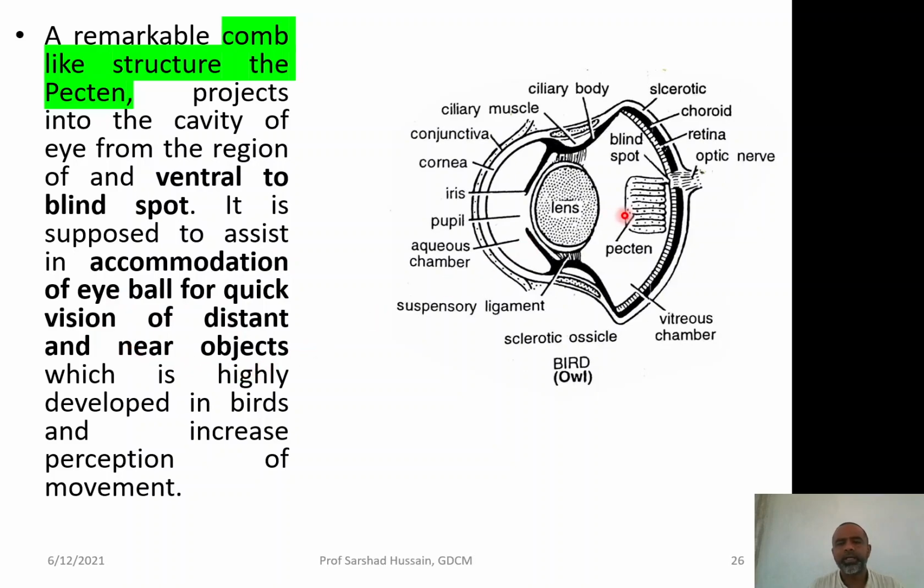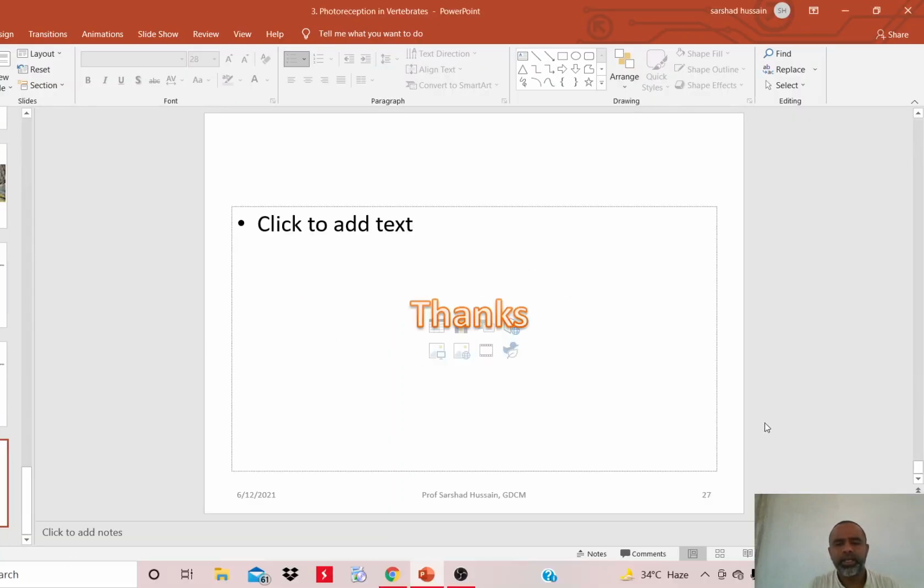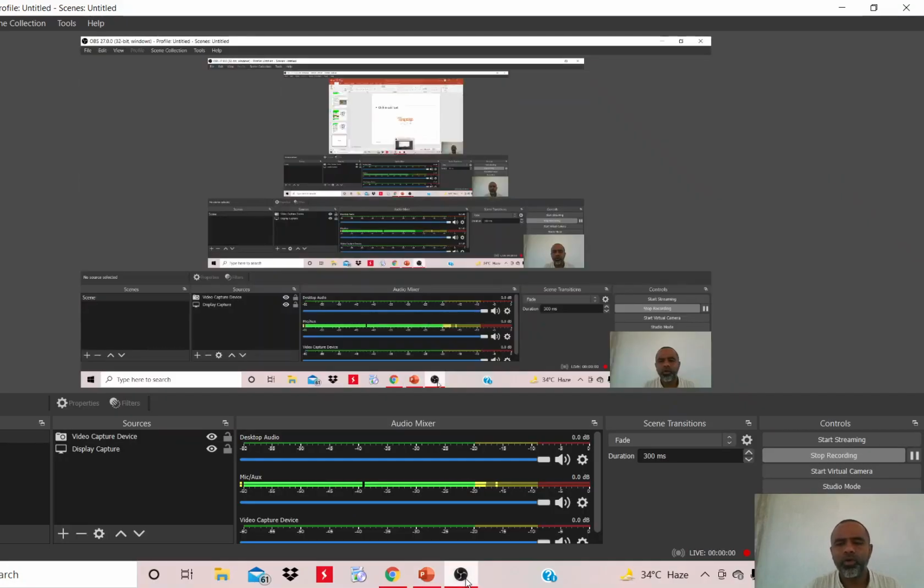So, basically when the eye has to see far away and near, in order to adjust the eye, this pecten helps in accommodation for the distant and the near objects. This pecten is highly developed in birds, and it increases the perception of movement. It was less developed, as we have seen previously, in the reptiles. This is about the various types of eyes and their comparative account, and this is the photoreception in the vertebrates.